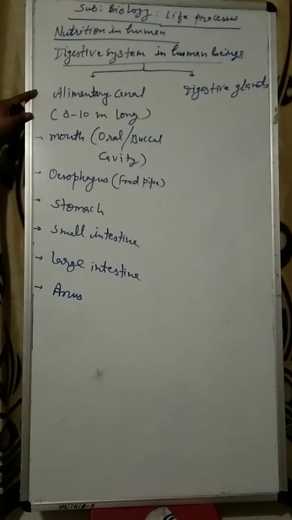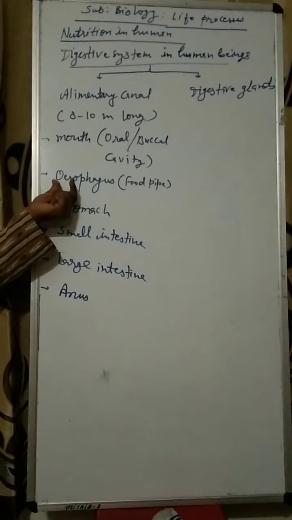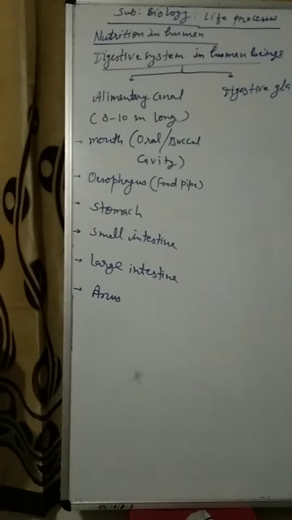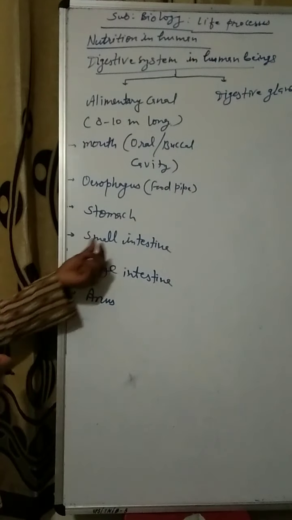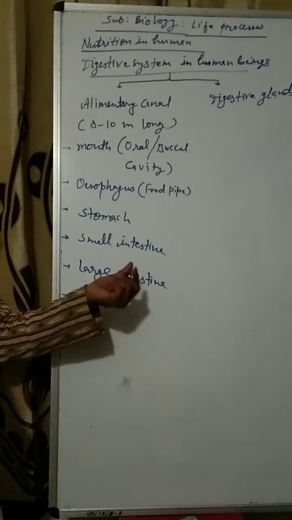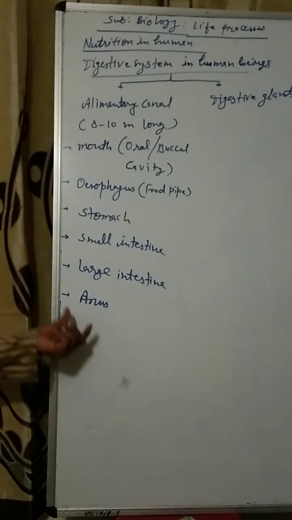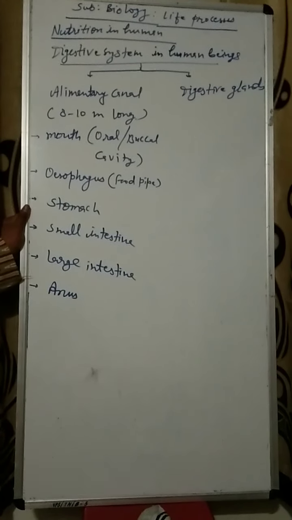First of all, the mouth, and in the mouth there is a cavity known as the oral or buccal cavity. Esophagus, that is the food pipe. Stomach, a muscular bag-like structure, the largest and widest structure. Then there is a highly coiled tube-like structure, the small intestine, and then the large intestine, and the last one is the anus, through which the undigested remaining part of the food is removed.